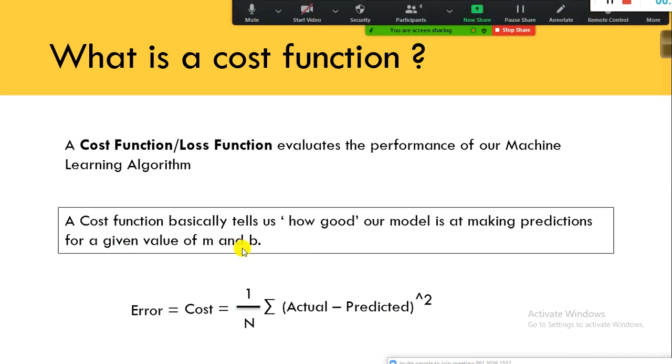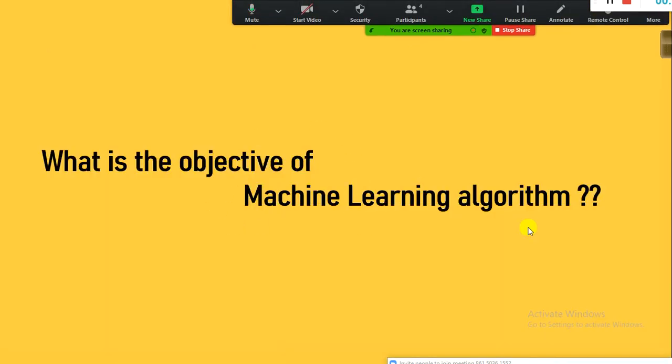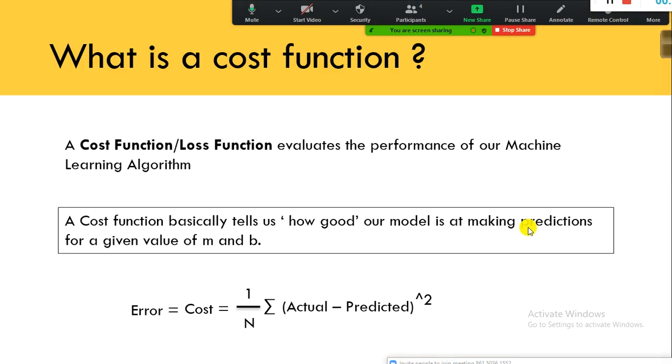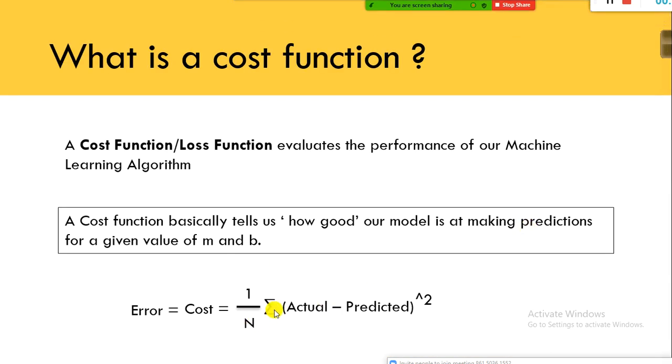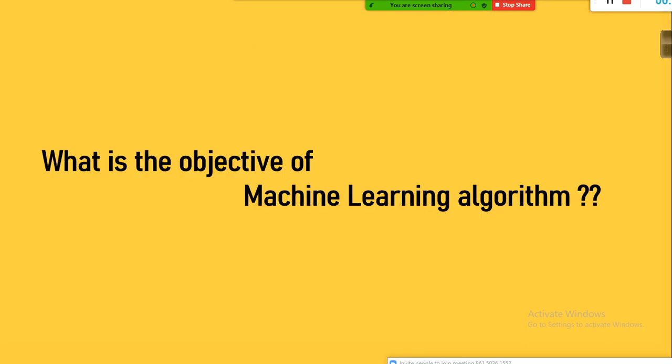So the objective of a machine learning algorithm is to minimize the error. The error is supposed to be less. The lesser the error, better the accuracy. That is one of the key objectives of the machine learning algorithm. The prediction or estimated outcome should have very little error. The accuracy should be very high.